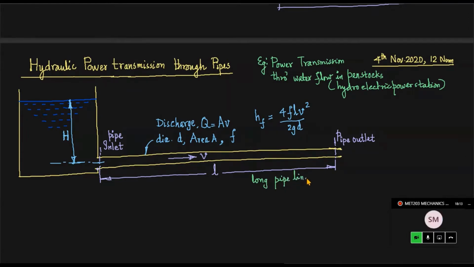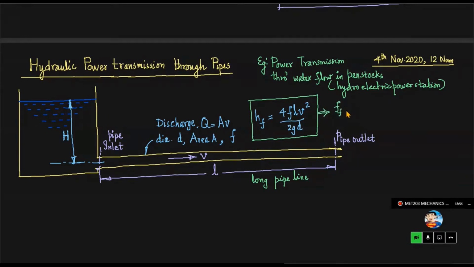So you have to essentially consider the head loss due to friction. That is considered to be the major energy loss, major pressure head loss. This hf is given by the Darcy-Weisbach equation: hf is equal to 4fLV square by 2gD. This equation is important for us. Here f is the Darcy's coefficient of friction, and 4 times f can be collectively written as the friction factor.